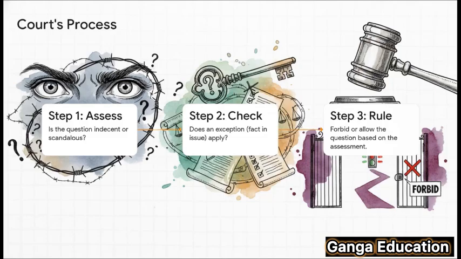So how does a judge actually use this power in the moment? Well, you can think of it as a simple 3-step mental checklist. First, the judge assesses the question. Is this indecent or scandalous? Step 2, they check for that exception. Does this relate to a fact in issue? Is it really necessary? And finally, step 3, they make the call. If the question is improper and the exception doesn't fit, boom, the question is forbidden.